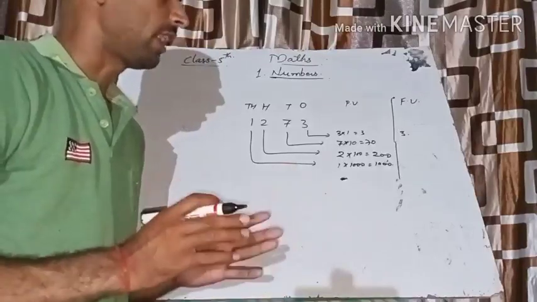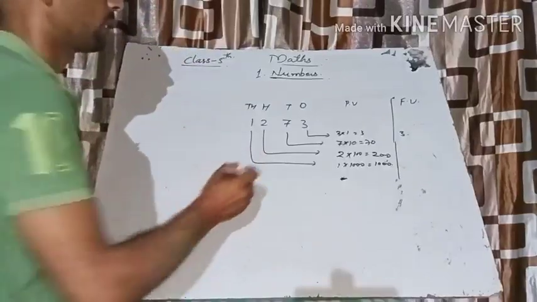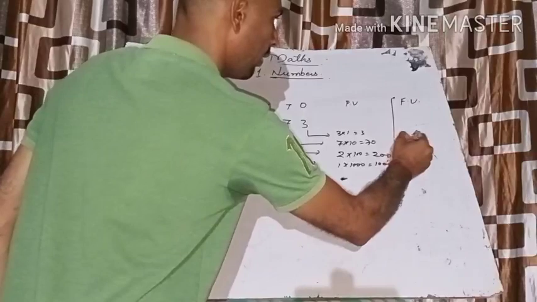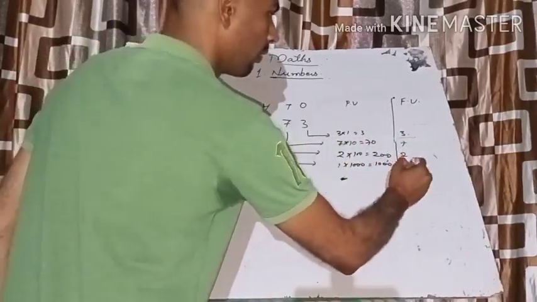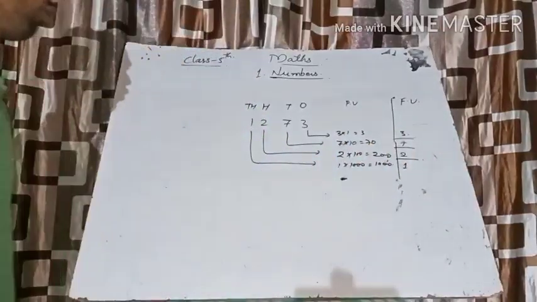The face value of any number is the number itself. The face value of 3 is 3. The face value of 7 is 7. The face value of 2 is 2. The face value of 1 is 1. It means the number is itself. Okay, I hope you got the idea.